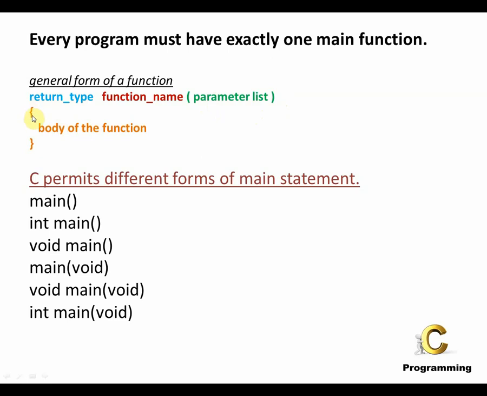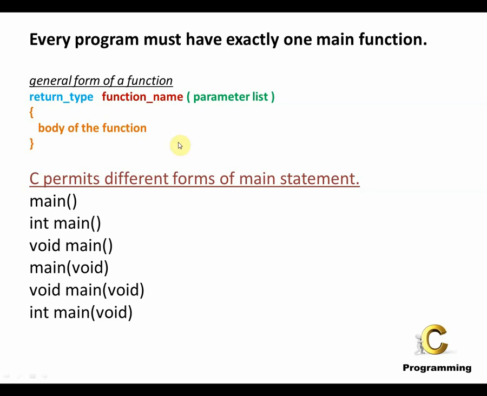So the opening curly brace denotes the start of the function, the body of the function rather, and the closing curly brace denotes the end of the function. Whatever you have to write for the function to perform, it could be some kind of a calculation, some kind of task to be performed, everything should be enclosed within an opening curly brace and a closing curly brace. Hence that is called the body of the function.